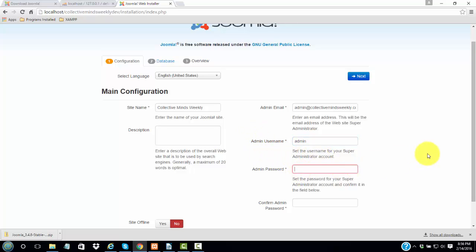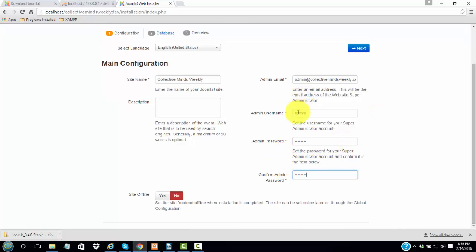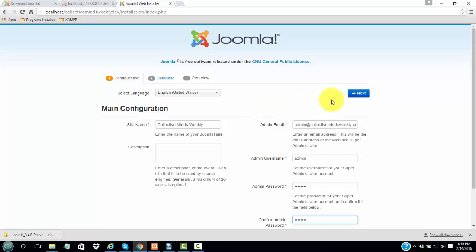And we're going to just do a password, and you never use this. We'll just type in a password. You want to make your password hard and not a name. And we've created our username and our password and confirm our password, and then we click next.